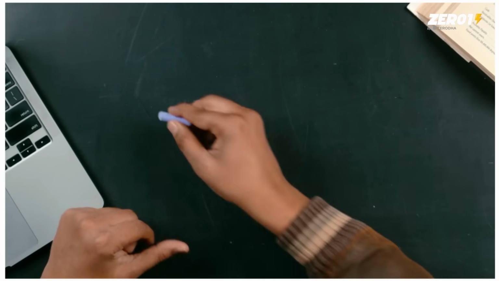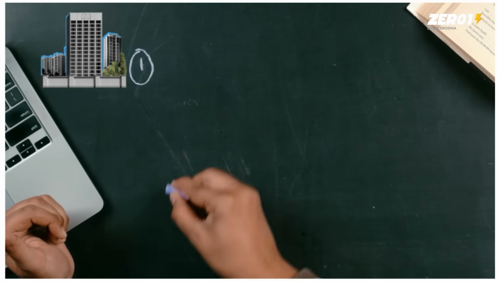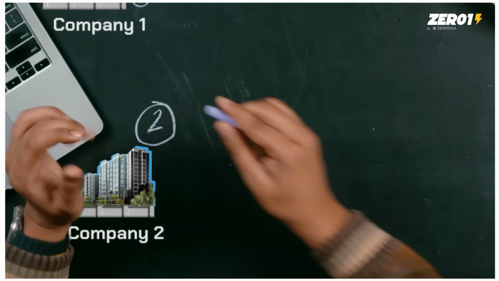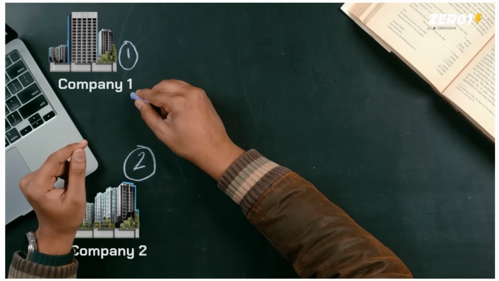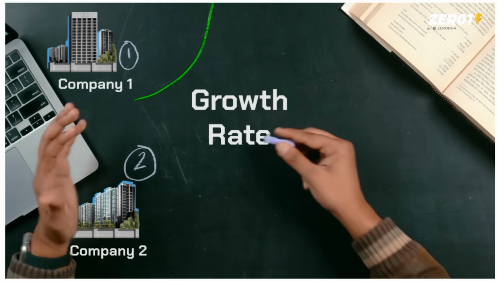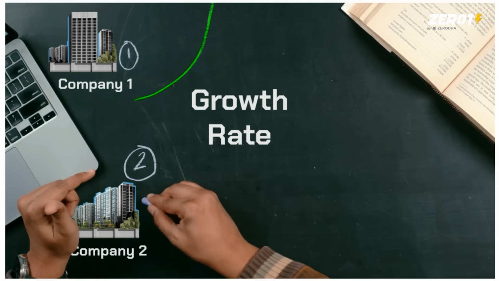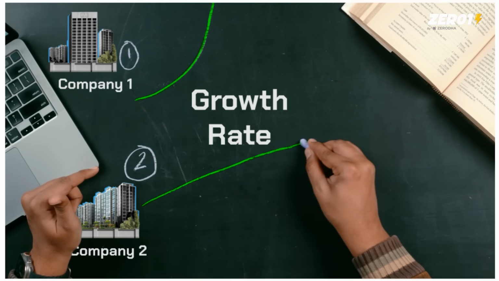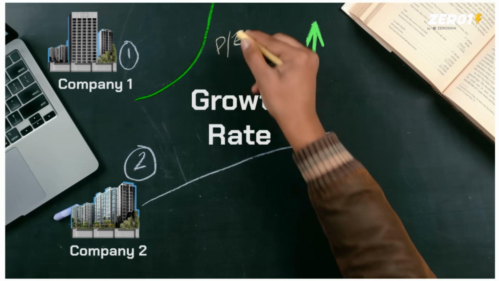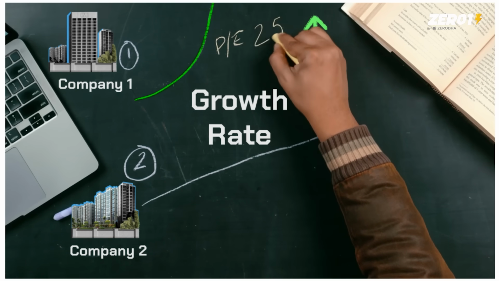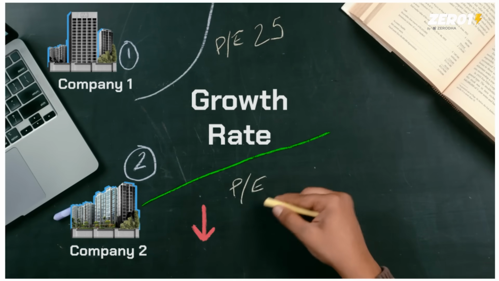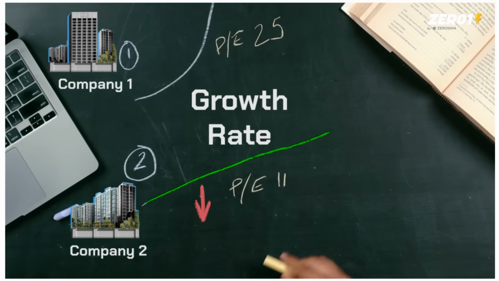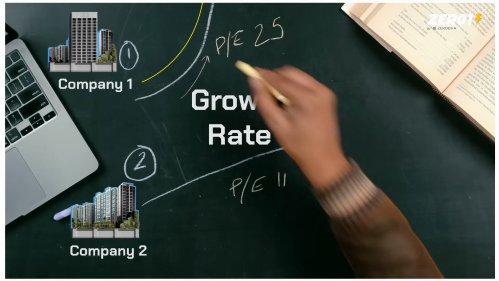Let's suppose we have company 1 and company 2. Both are from the same exact industry. But company one's growth is exponential for whatever reason, and company two's growth is also growing but slightly slower. So the PE ratio for this one is likely to be higher, let's say 25. But for a company like this, in comparison, the PE ratio is likely to be lower, let's say something like 11. Now the reason is that this is high growth and this is lower growth.